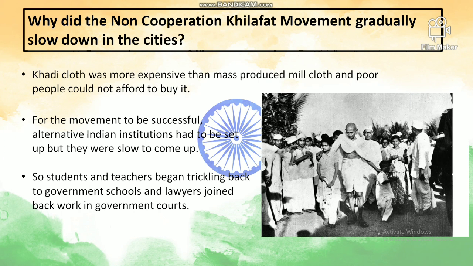And the next point is that for the movement to be successful, alternative Indian institutions had to be set up, but they were slow to come up. So students and teachers began trickling back, joining the government schools, and lawyers also started coming back to their work.